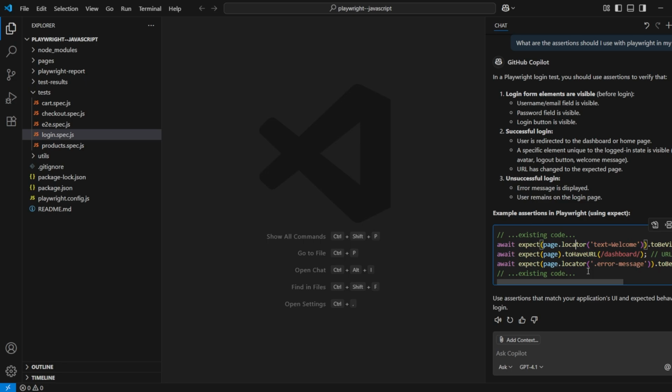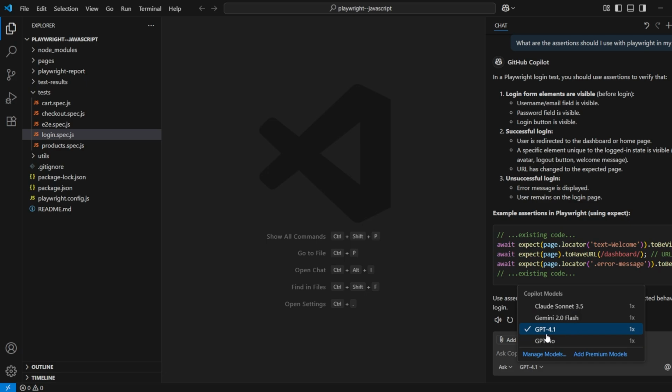You can work with any repository, but my point is that ask works similarly to an LLM. Similarly, you can select the model as well. So there are many models. Currently we're using 4.1. You can use Claude as well, because every model works differently. It might be the case that in one model you're getting a good answer, and in another model you're not getting a good answer. In my personal experience, Anthropic is very good if I'm working with code. ChatGPT works well when I work with the LLMs, not the code part. Though it works there as well, but this is how my interaction has been till now.